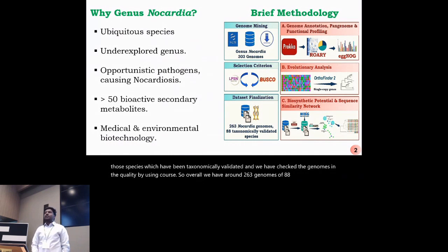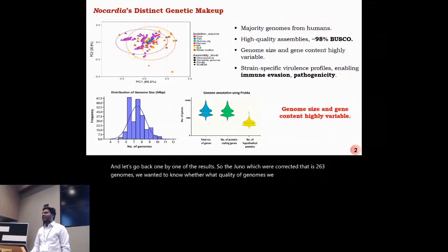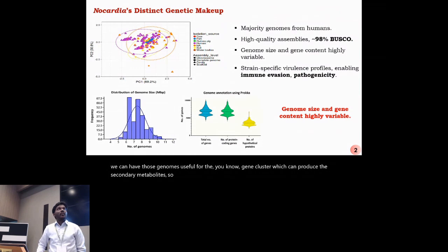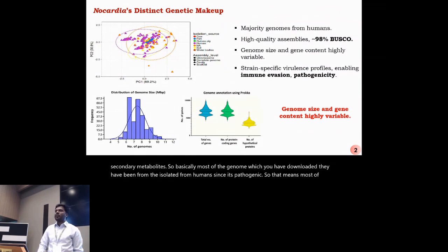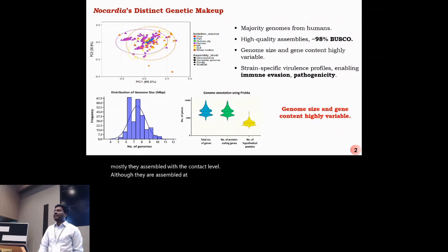So for the genomes which were collected, that is 263 genomes, we wanted to know what quality of genomes we have, to analyze if those genomes are useful for finding gene clusters which can produce secondary metabolites. So basically, most of the genomes which we have downloaded have been isolated from humans. Since it's pathogenic, most of the researchers working on Nocardia are mostly focusing on the pathogenic aspect of it, and mostly they assembled at the contig level. Although they are assembled at the contig level, they still have high quality assemblies. We can see that from the BUSCO scores.